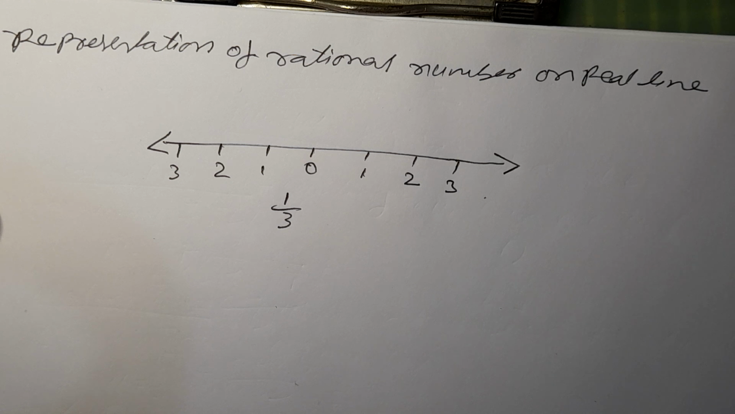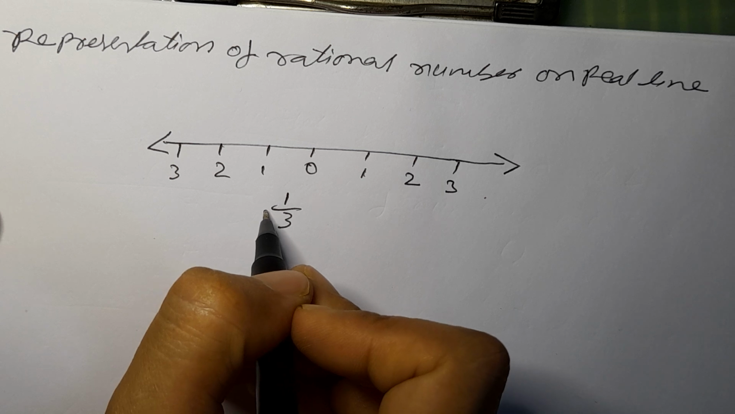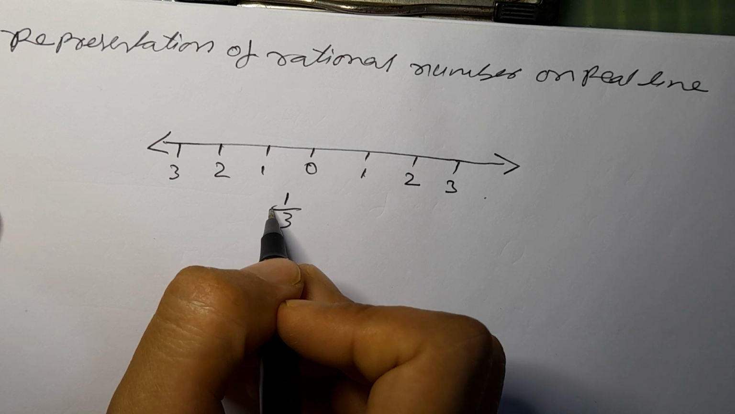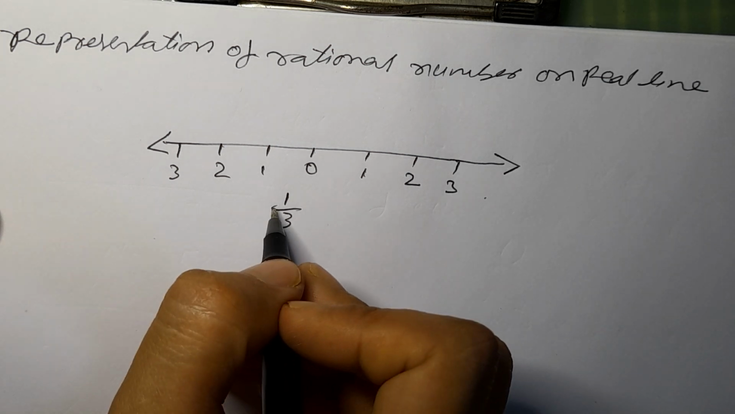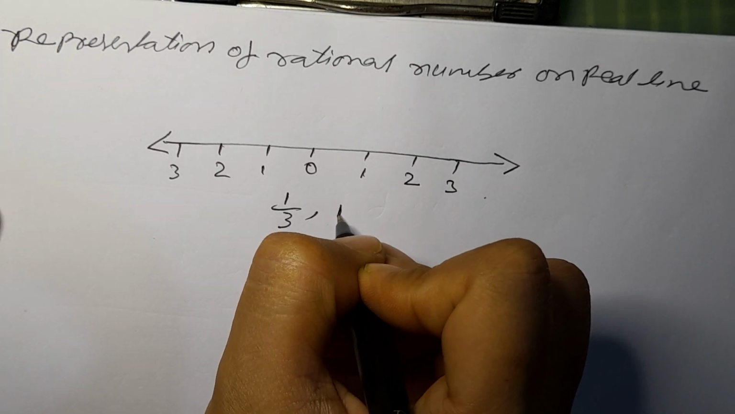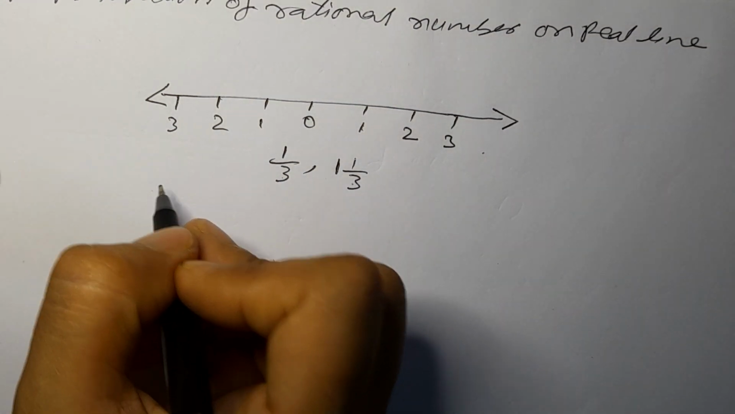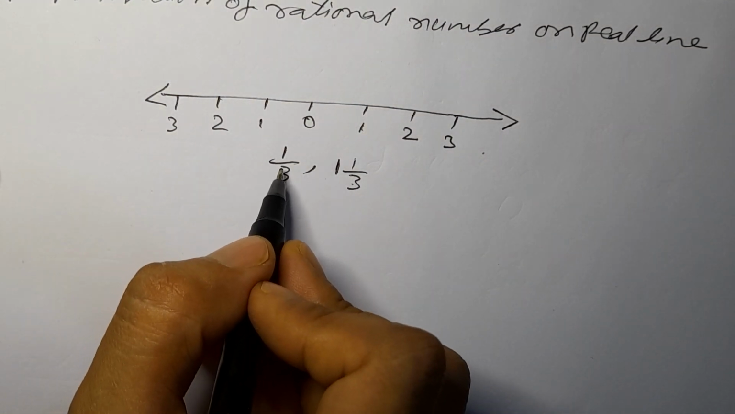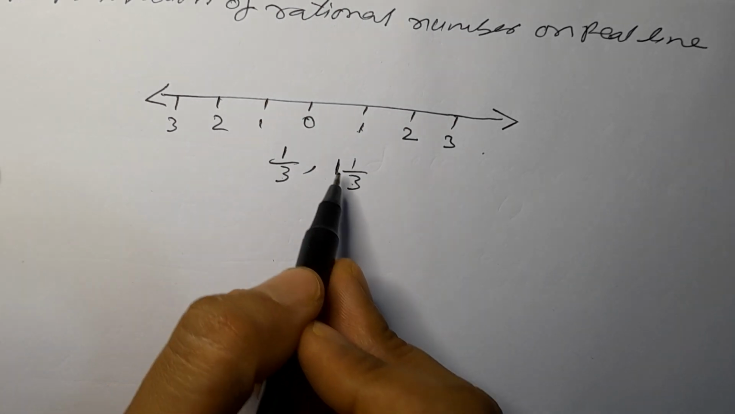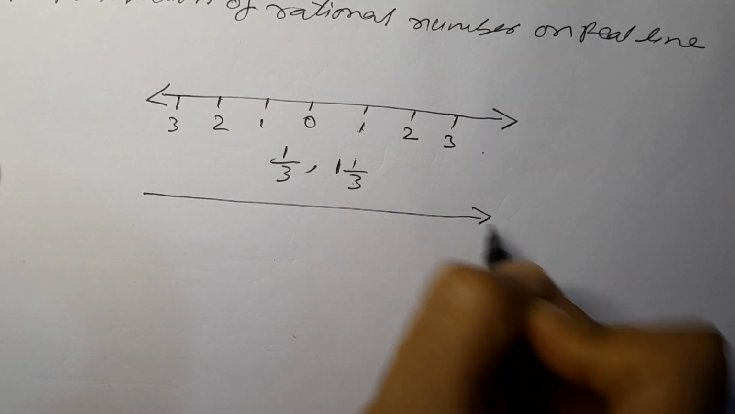If we are going to represent this, this is 1 by 3. Now first see what is in front of this number. In front of this, always check it as a mixed fraction. Here in front of this there is nothing, which means this number lies between 0 and 1. First you have to check where it lies.